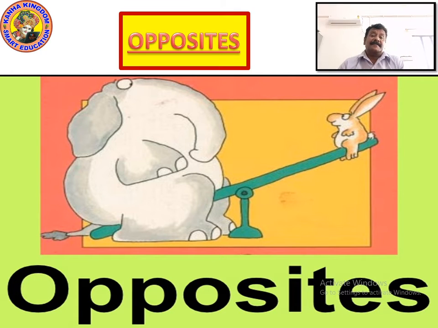Now you understand opposites. If I ask you what is the opposite of white, or the opposite of black, what will you answer? You will answer: opposite of white is black and black is white. Right? This is what opposites are.